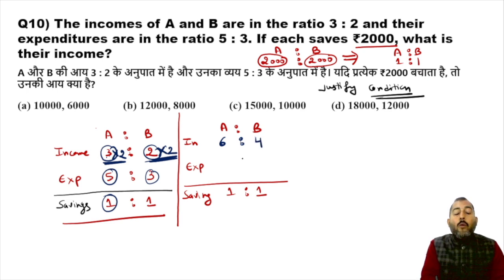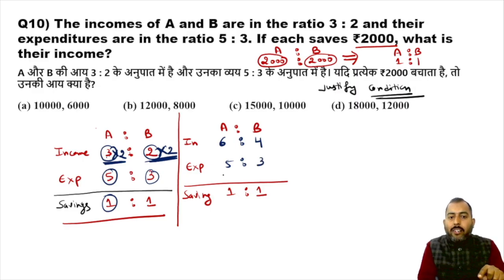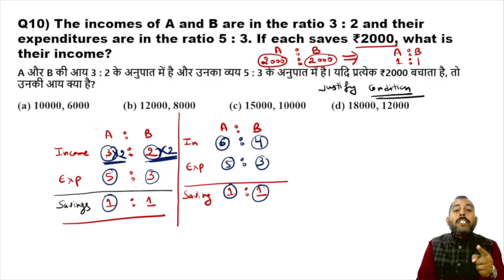Now why have we done that? Keep expenditure the same. Now, if you subtract 5 from 6, you will surely get 1. If you subtract 3 from 4, you will surely get 1. This subtraction is applicable because you have justified the condition of the question, which was that the ratio of savings should be 1:1. It is justified here. So this subtraction is done.